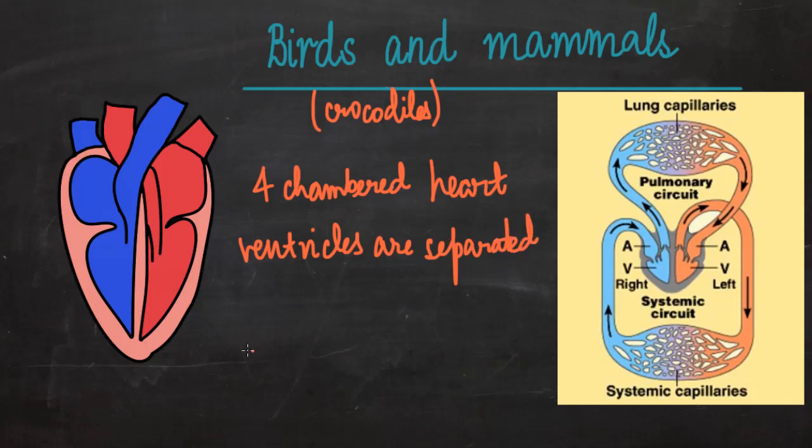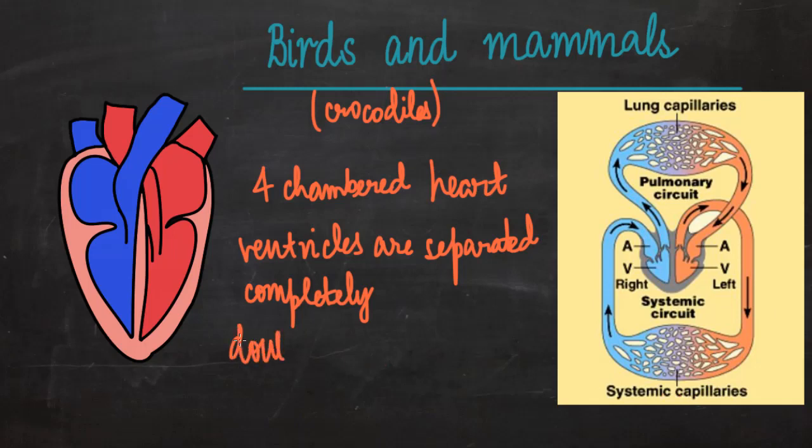In the case of reptiles, there was partial separation. Here the ventricles are separated completely, and just see the diagram on the right now. Deoxygenated blood from various organs of the body comes to the heart, sends it to lungs, sends it back to the heart, and then oxygenated blood goes to the parts of the body.